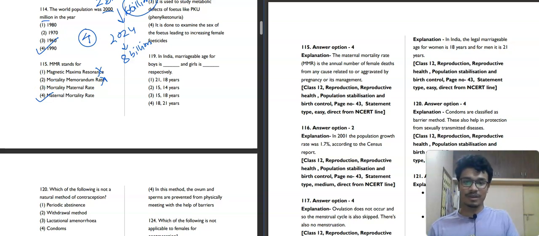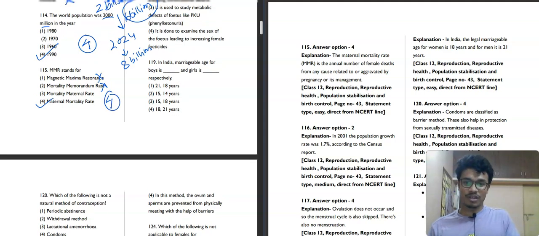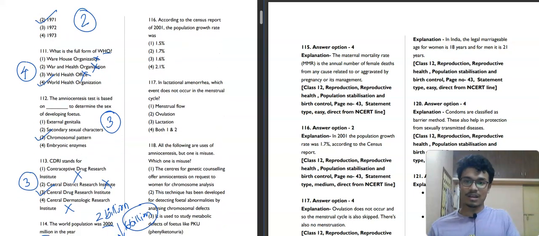So 115, fourth option will be our correct answer. Moving towards the next question, question number 116. According to the census report of 2001, the population growth was 1.5%, 1.7%, 1.6%, or 2.1%. According to the population growth census report, the population growth was 1.7. The second option will be our correct answer for this question.